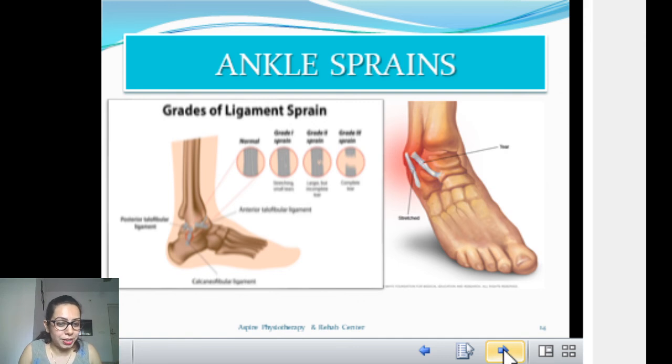Though you are pain free and you can run, still I will advise you, because if you ignore the first incident, the chances of getting a second ankle sprain with less impact is very high. So what will happen? You will fall into that vicious circle.